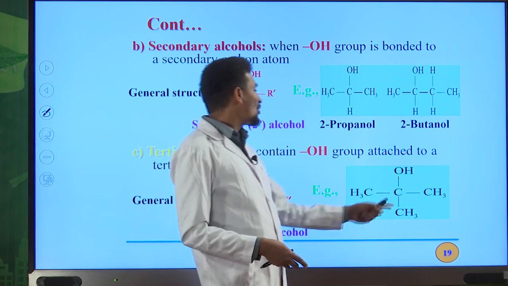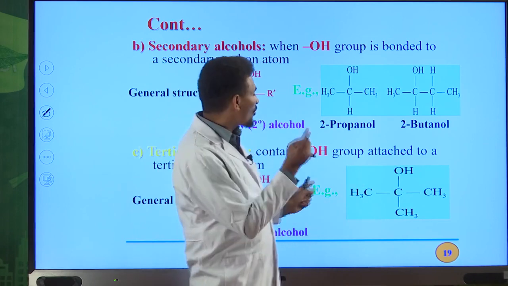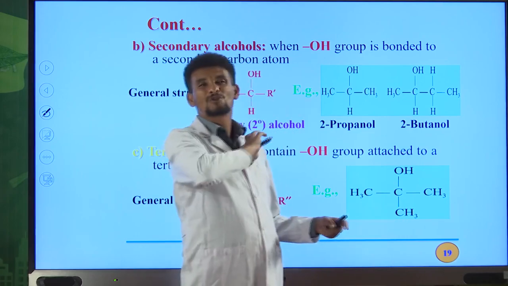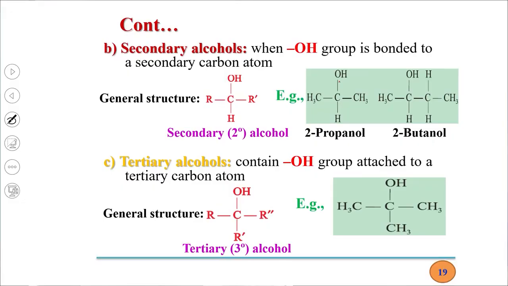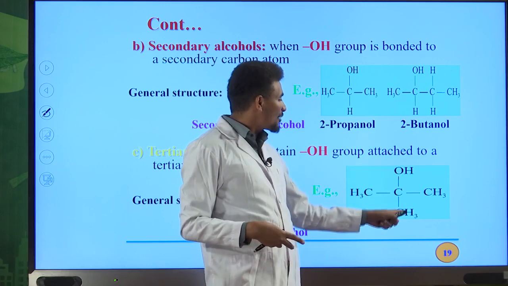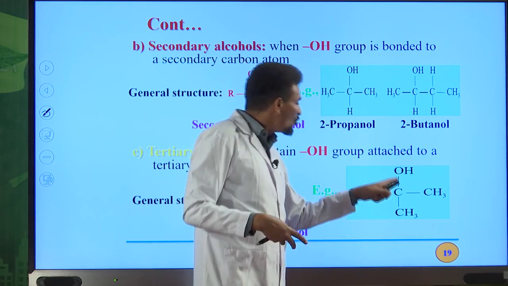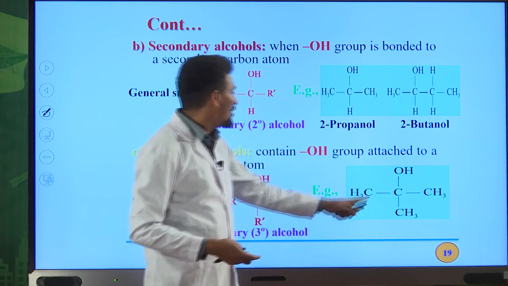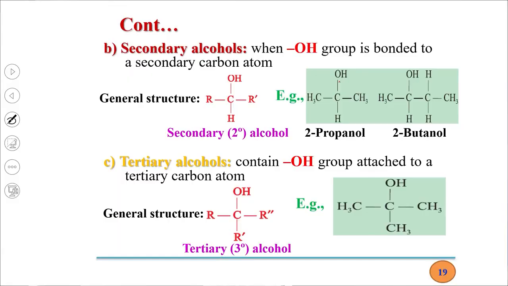Therefore, when you number from left to right, OH is on the second position. From right to left, it is also on the second position. So you can use either of the two. So 2-methyl 2-propanol is the IUPAC name for this compound. 2-methyl, then your OH is on the second carbon, 2.